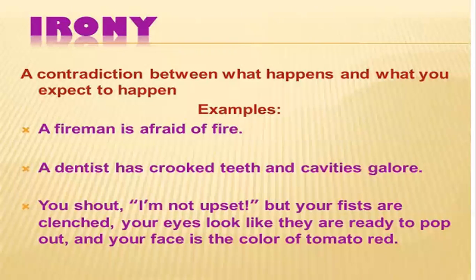Now, if somebody is saying, I'm not angry at all, I'm cool, but he has clenched his fists and his eyes are fiery as if he is ready to fight, and his face has turned red, then how can I believe that that person is not angry? So this is again a case of irony. So this is how we can understand all the poetic devices.